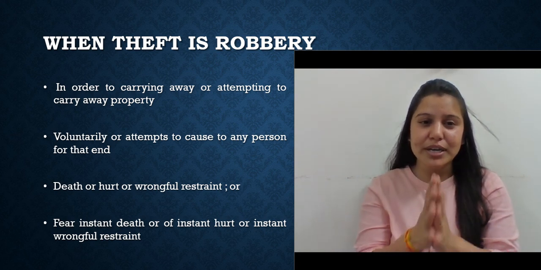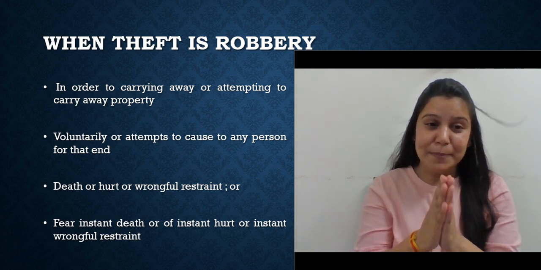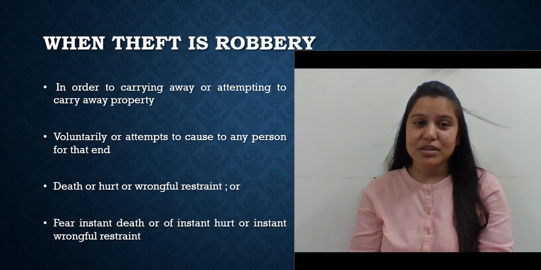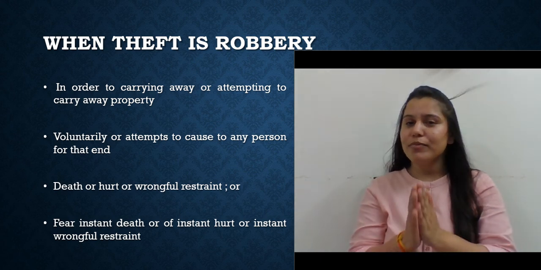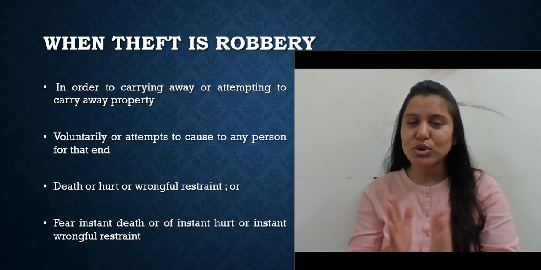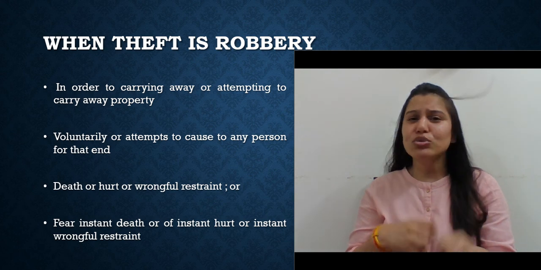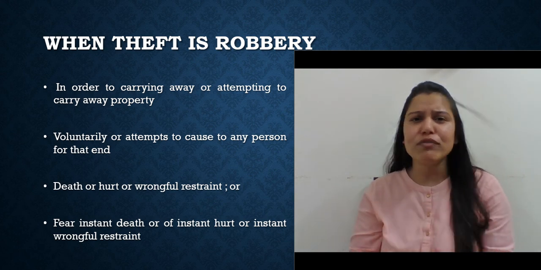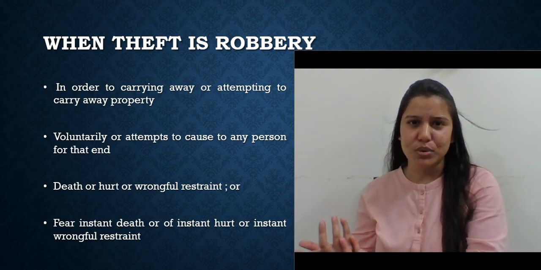Now here the element which you must notice is that when you attempt to take that very property, you either cause death, hurt or wrongful restraint for that very end. So when we read the definition of theft and saw its ingredients, we were very clear that no element of force, death, hurt or wrongful restraint is there. It's just taking property dishonestly without the consent of the owner.